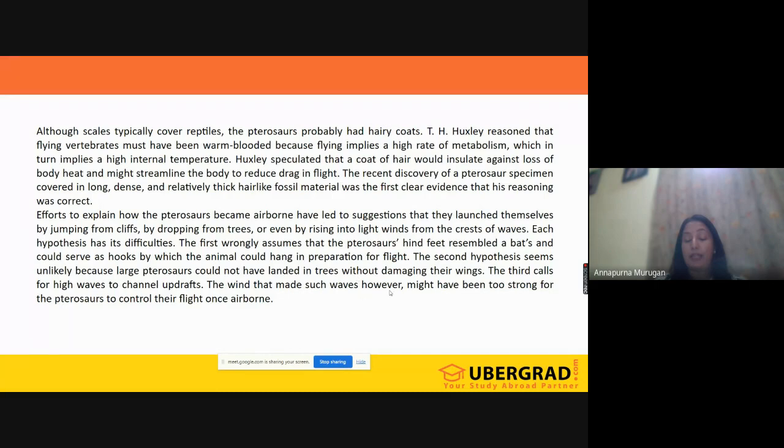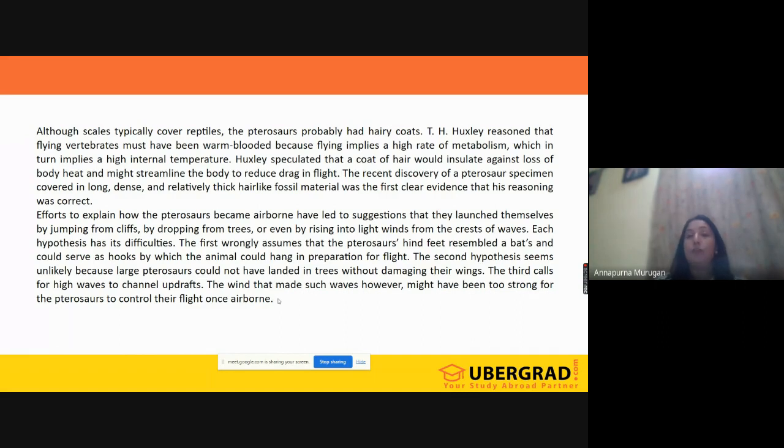But here they are trying to say the wind that made such waves might have been too strong for pterosaurs to control their flight. That means it is giving one drawback or reason that would have made us think pterosaurs would not have used the above method to fly.